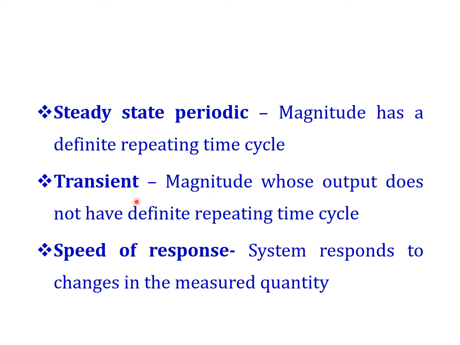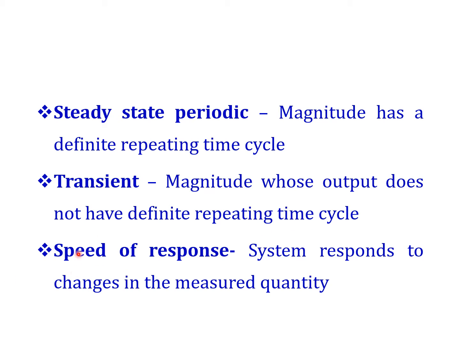Next thing is transient. Here the magnitude's output does not have a definite repeating time cycle. Whenever the output keeps on varying with time, we can call it a transient cycle.